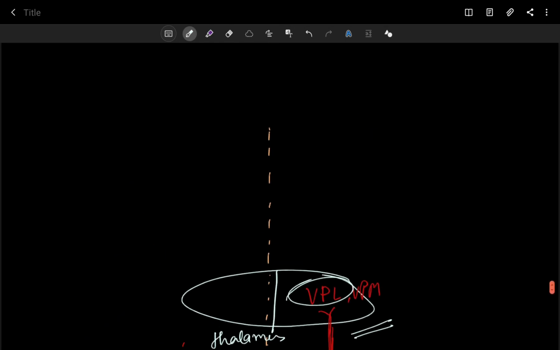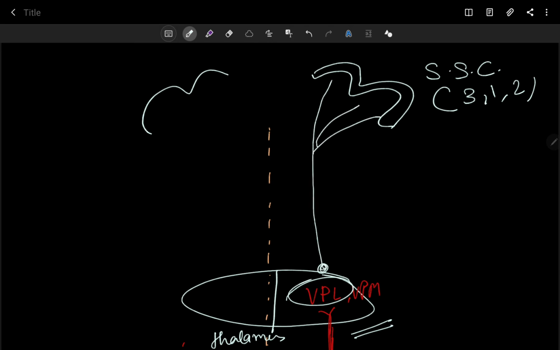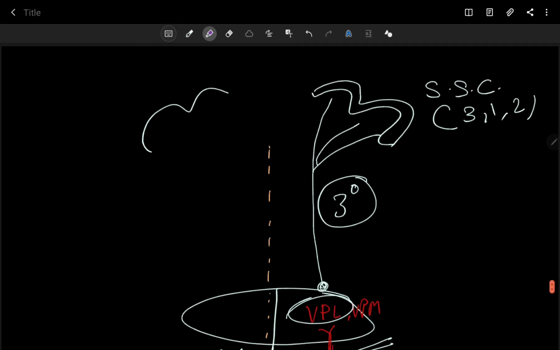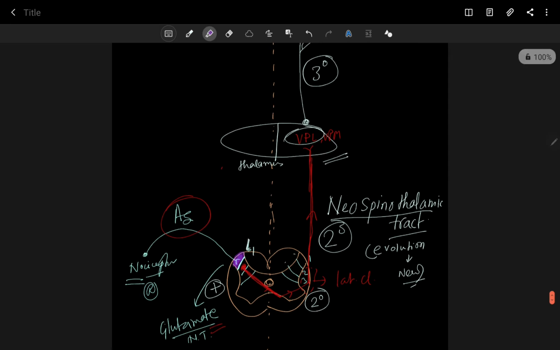And now this is your cerebral cortex, this side also. This is your cerebral cortex representation, the somatosensory cortex, Brodmann areas 3, 1, 2. And the third order neuron originates and radiates, reaching the somatosensory cortex. I already discussed these things previously, so here you can see the whole picture.